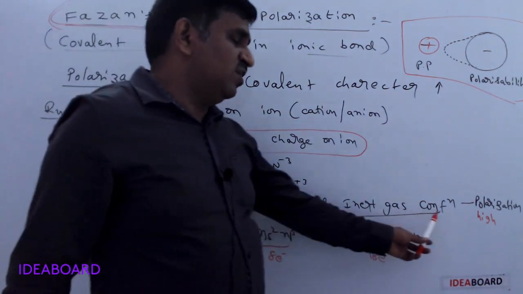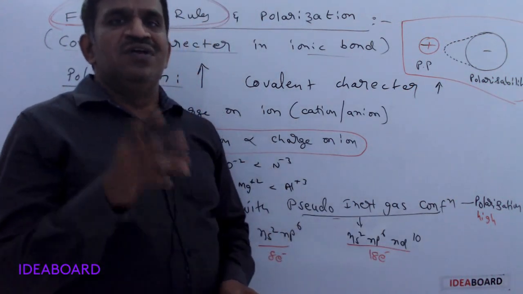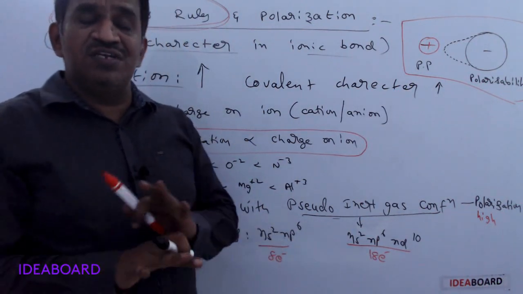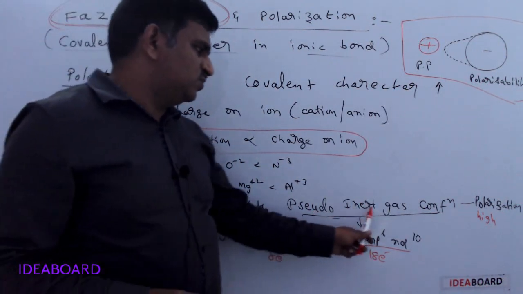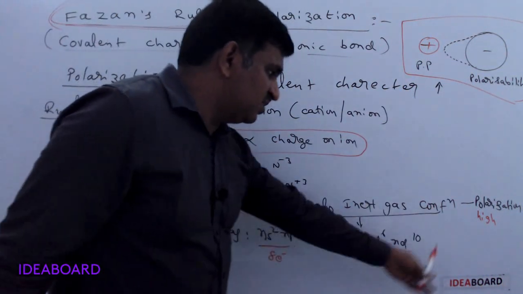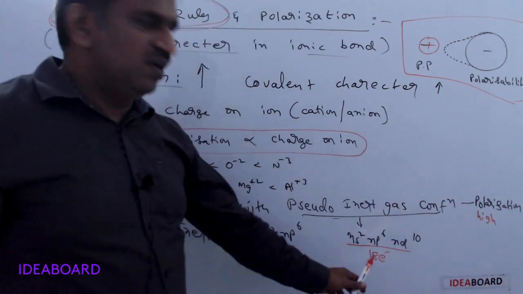But pseudo inert gas configuration, like pseudopodia, which you studied in biology as a false foot. Here it looks like an inert gas, but it is not an inert gas configuration, so it is called pseudo inert gas configuration. And here it is an 18 electron configuration: 18 electrons present in the valence shell along with d10.